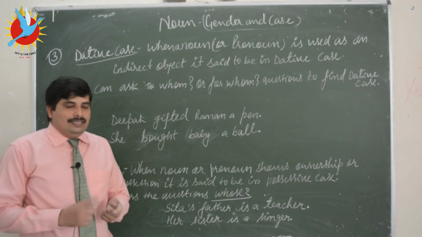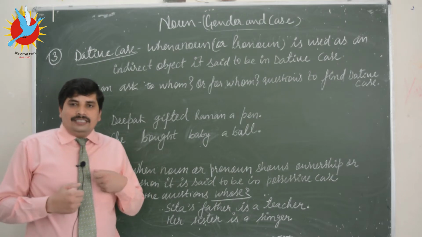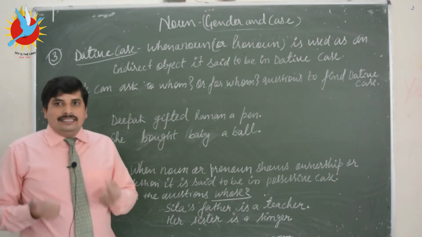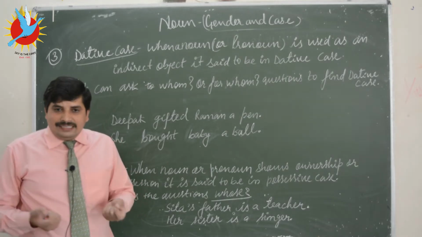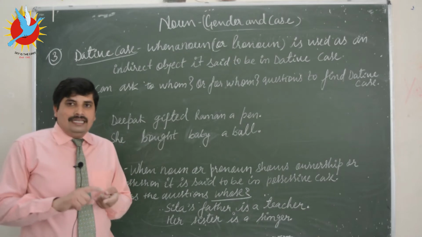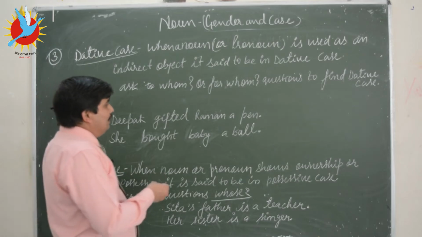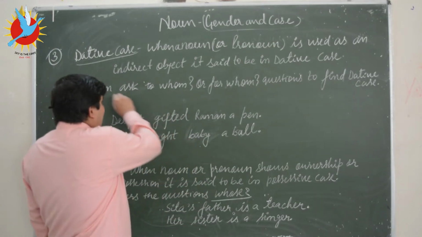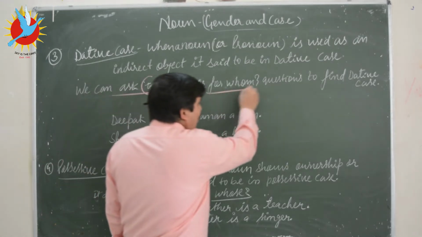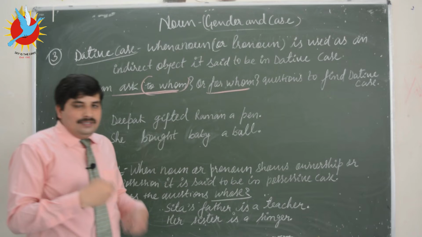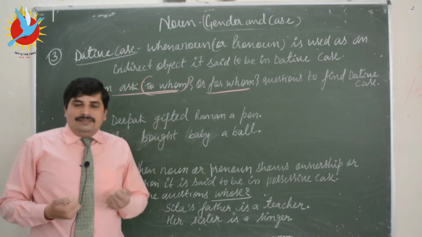Dative case is when a noun or pronoun is used as an indirect object of a verb; it is said to be in dative case, right? Basically we might have two objects in a sentence, an indirect object and a direct object. This can be found out by asking the question to whom or for whom. If we ask to whom or for whom, we can find the dative case in a sentence very easily.